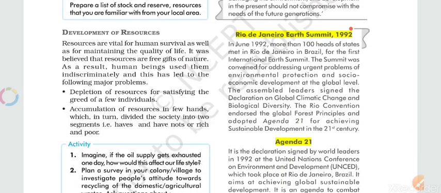So what is the Rio de Janeiro Earth Summit 1992? It was a summit held in Rio de Janeiro in the year 1992. More than 100 countries participated in it on global issues; global climate change was there, and they discussed global climate change.